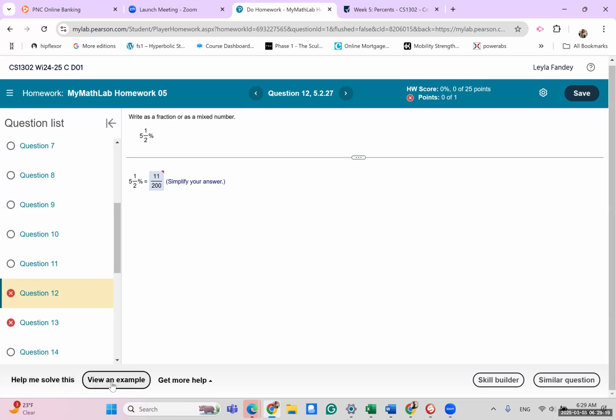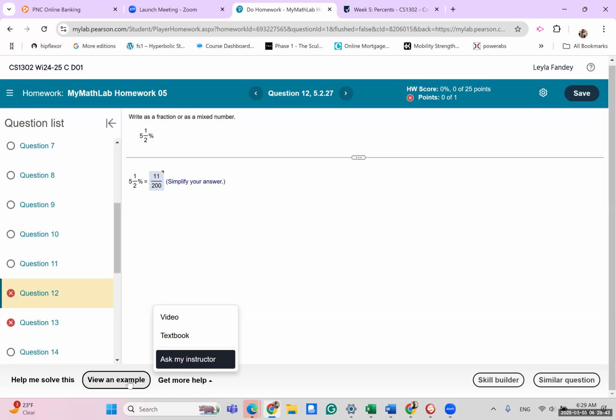Or you can ask it to give you an example, in which case it solves a similar problem with different numbers. Or you can click on this one, in which case it will give you an option to either watch a video, go to the textbook for this problem, or send me a question. Those are all options you have if you really get stuck on something.